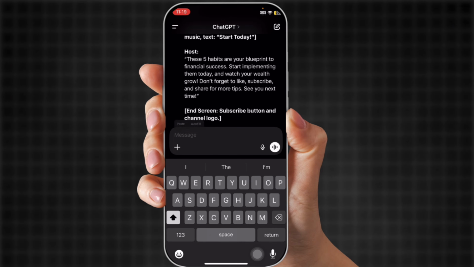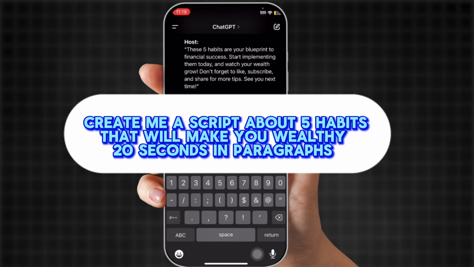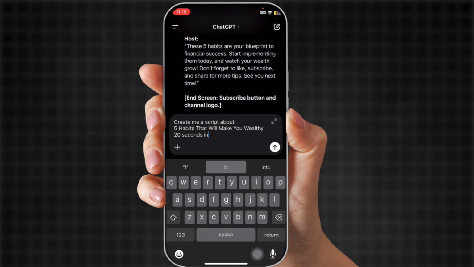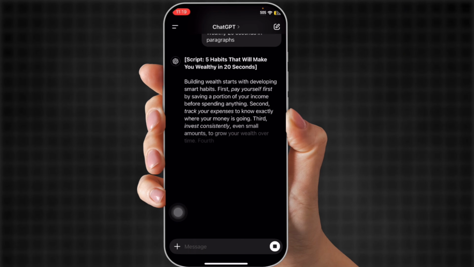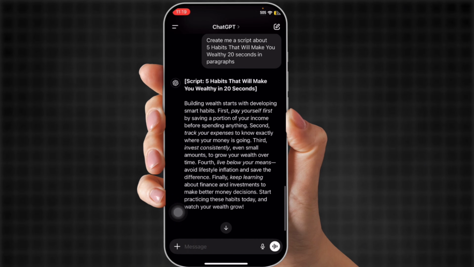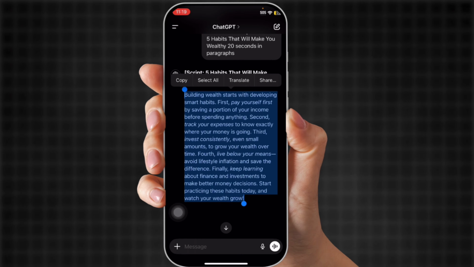I'm going to paste that in the prompt down at the bottom, but I'm going to put create me a script about 5 habits that will make you wealthy. 20 seconds. I only want it to be 20 seconds. And I want it to be in a paragraph so it's not like all separated. So this is what I came up with, which is actually really good. Okay, so I'm going to use that, but now I'm going to copy it.